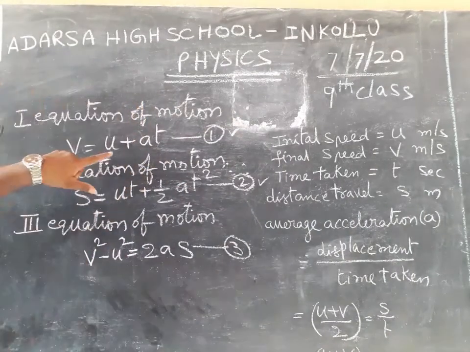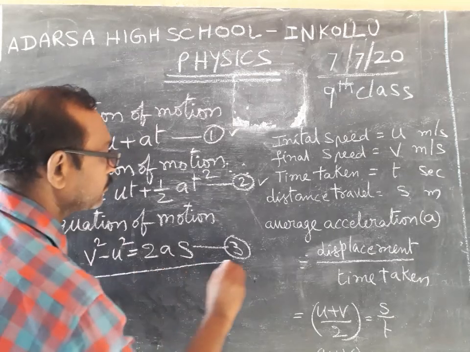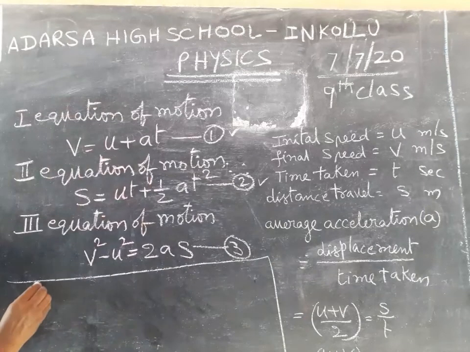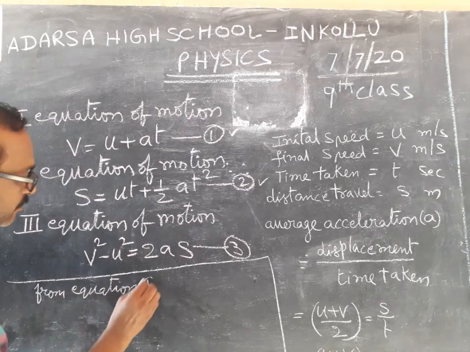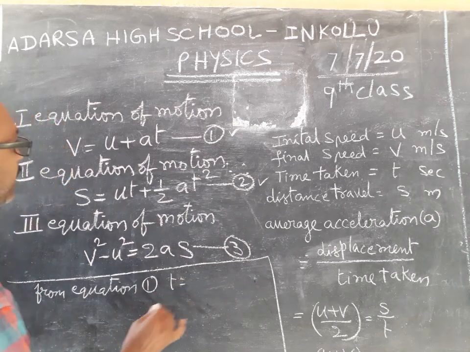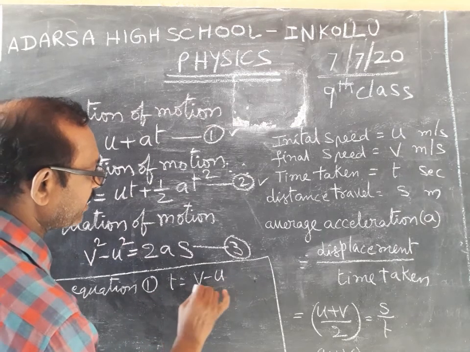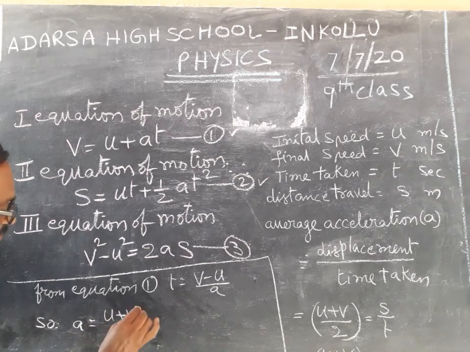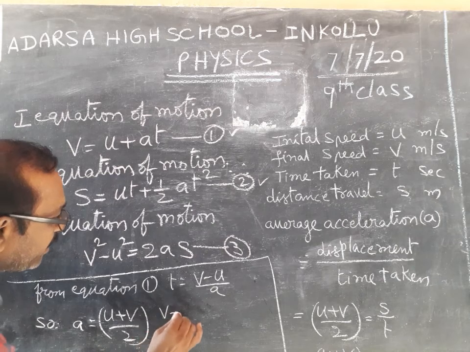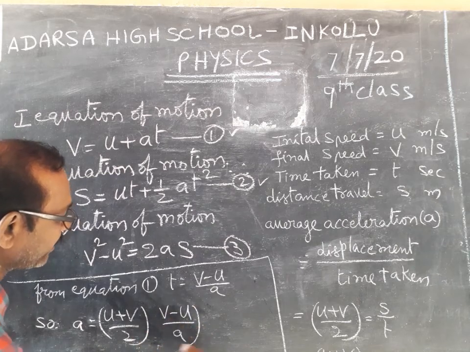Already from the first equation, from equation 1, t is equal to v minus u by a. So s is equal to u plus v by 2 into v minus u by a.